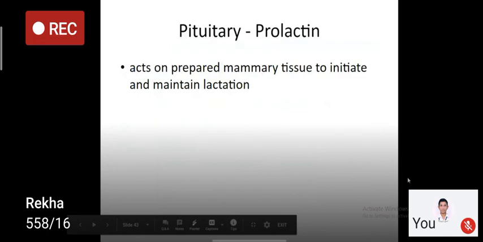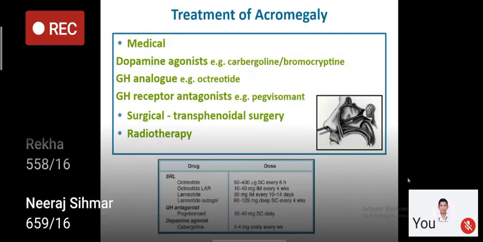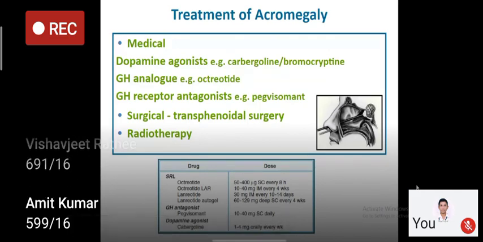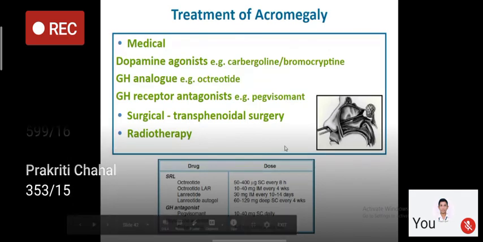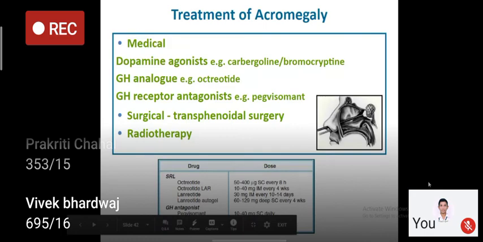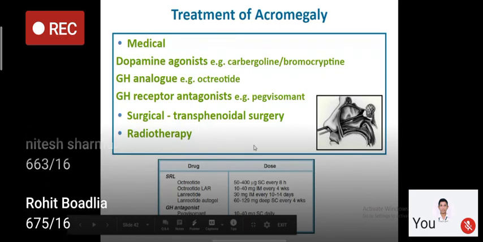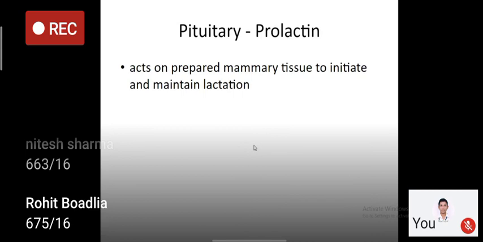There is another drug, whose name at least you should know, which is pegvisomant. This is a growth hormone antagonist. It will bind with the growth hormone receptor, and so will prevent the action of growth hormone. This is available in injectable form. In some of the cases where residual pituitary tumor remains after surgery, we subject the patient to radiotherapy.